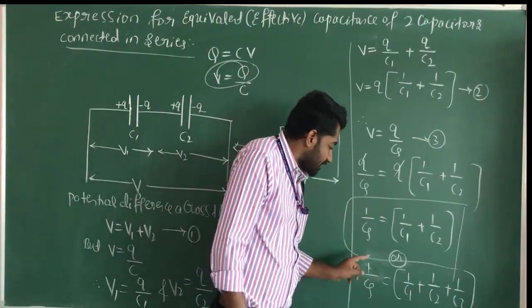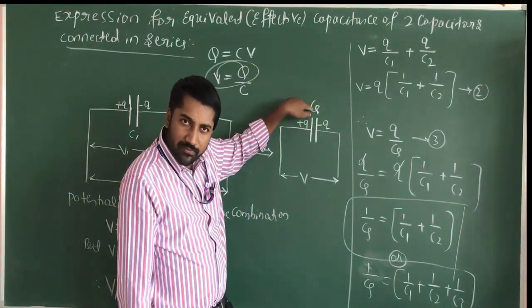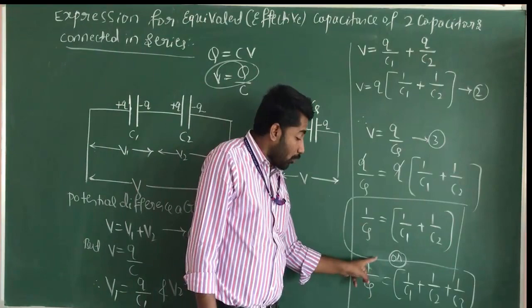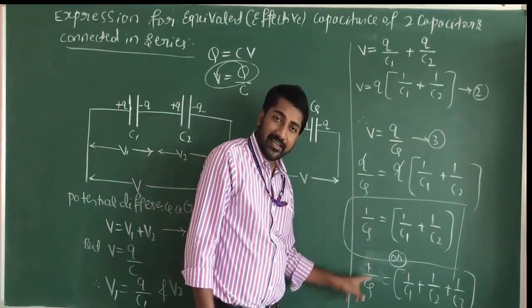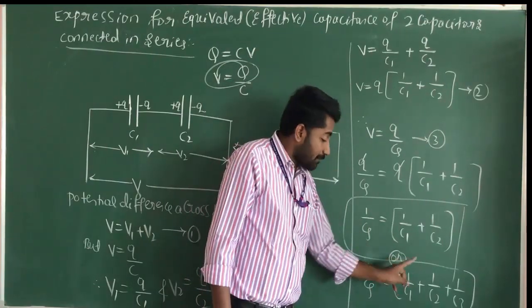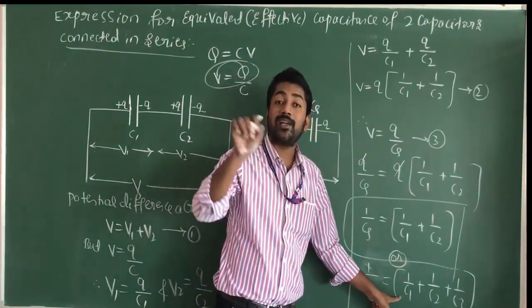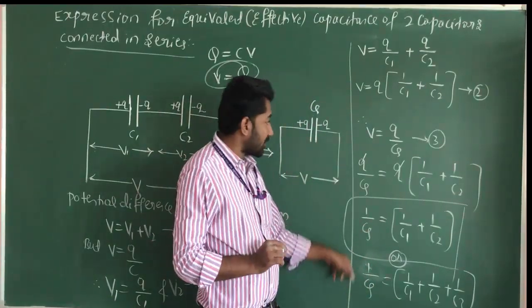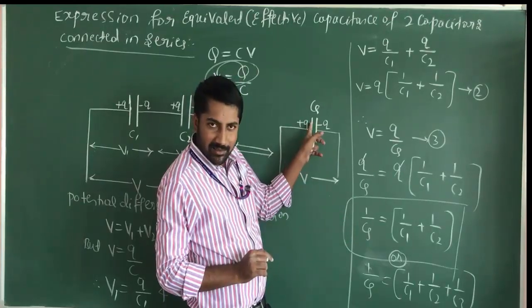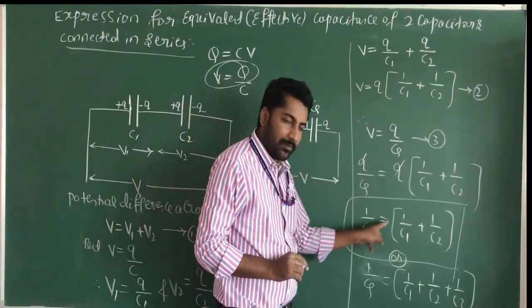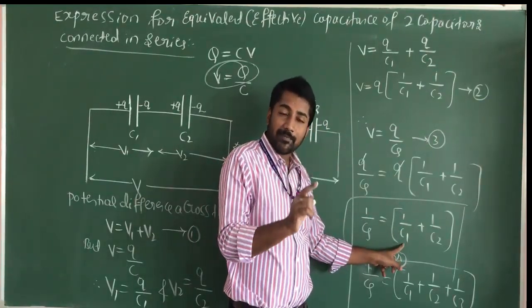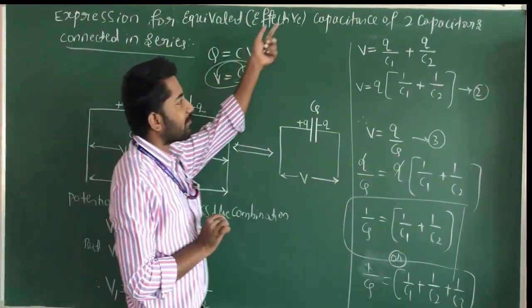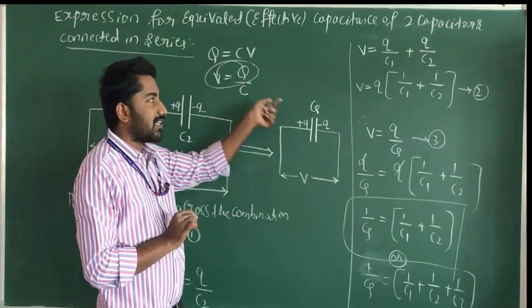Here 1 divided by CS, where CS is the effective capacitance of capacitors connected in series. The reciprocal of the effective capacitance of capacitors connected in series is equal to the sum of the reciprocals of the capacitances of the individual capacitors. This is the expression for equivalent capacitance of capacitors connected in series.